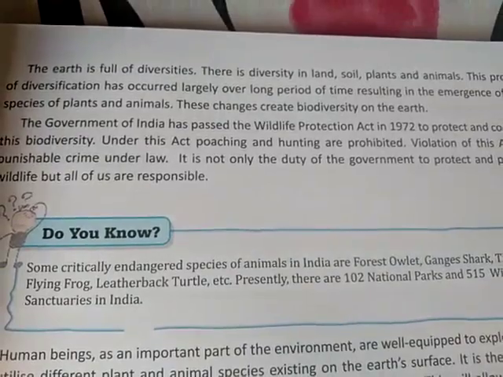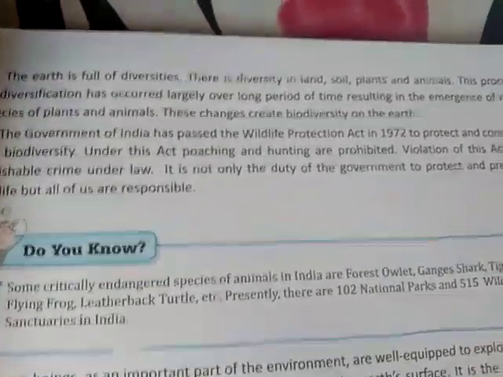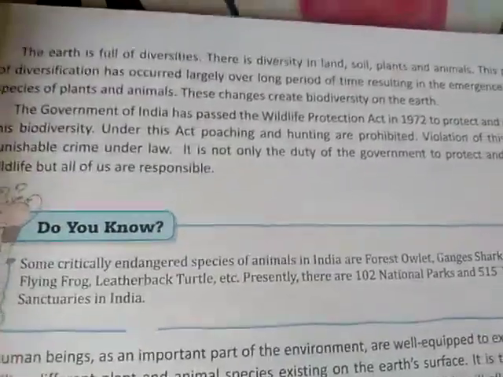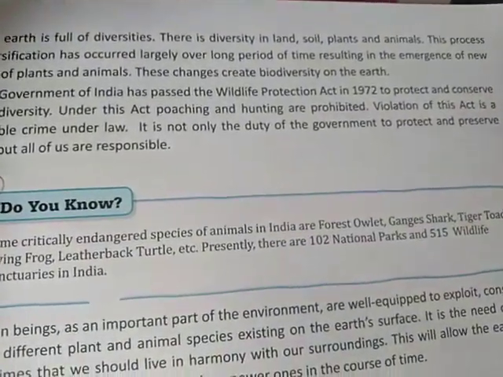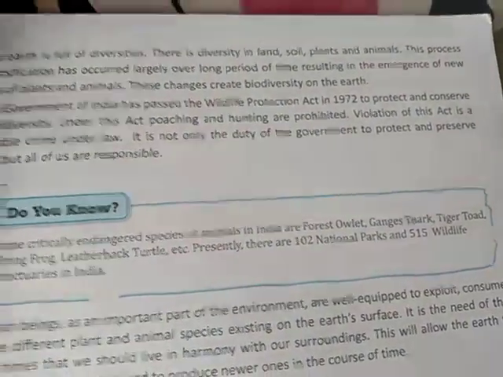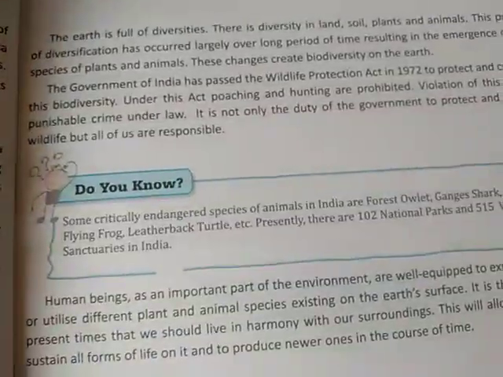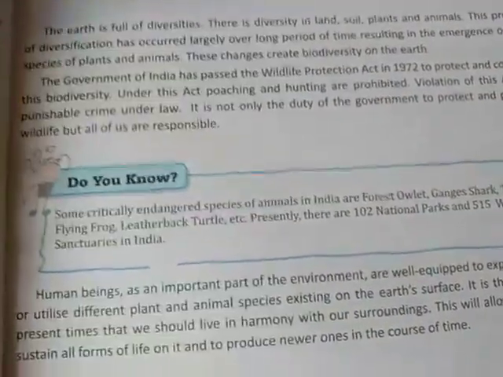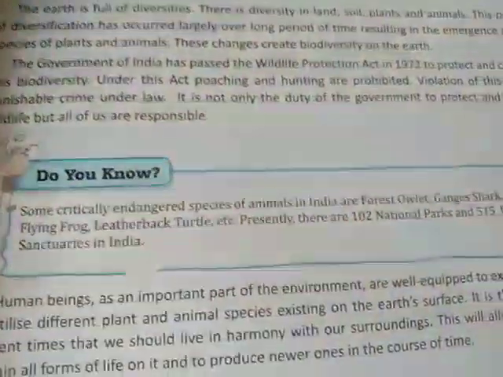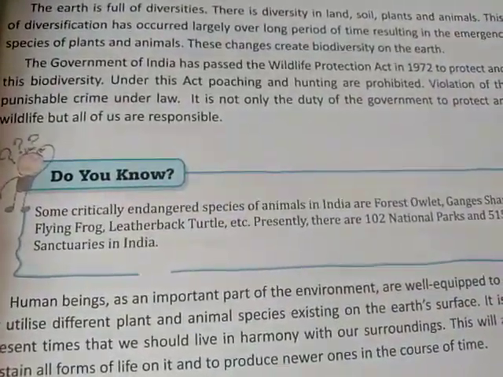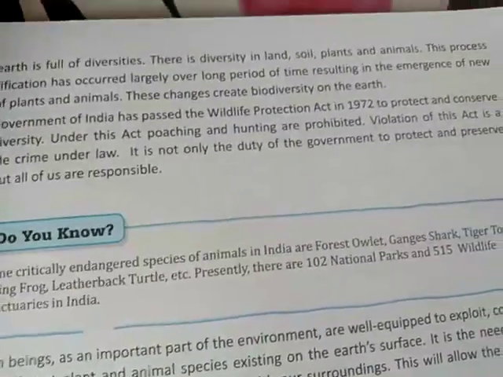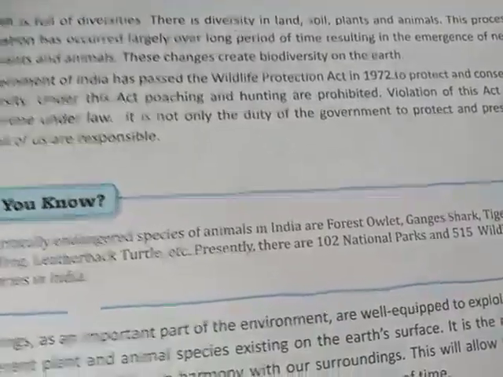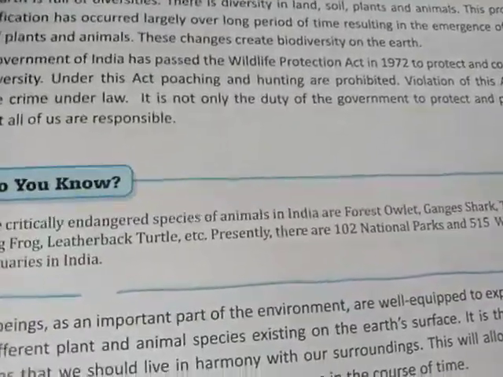These changes create biodiversity on the earth. So these are the changes that are responsible for the biodiversity on the earth. The government of India passed the Wildlife Protection Act in 1972 to protect and conserve biodiversity. So our government has also done many things, and one of those is the Wildlife Protection Act of 1972, which was for conserving biodiversity.